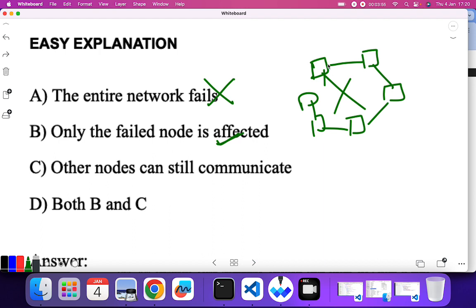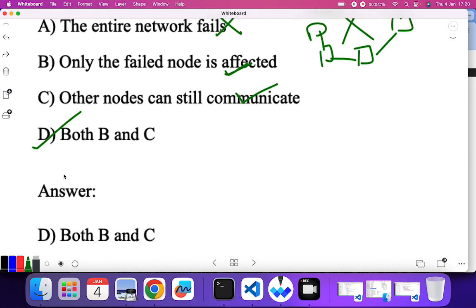Yes, in peer to peer, suppose if this node fails, nothing happens to the other nodes. Other nodes can still communicate. This is an advantage of peer to peer, that if any node fails, it doesn't affect the other nodes and they can communicate nicely. So both B and C are the correct answers.